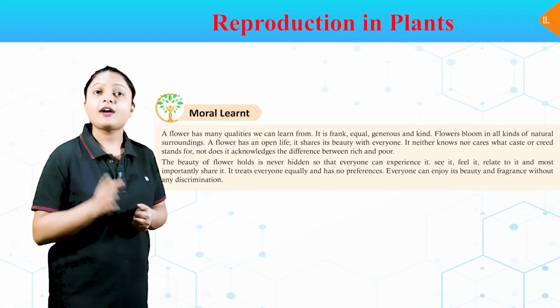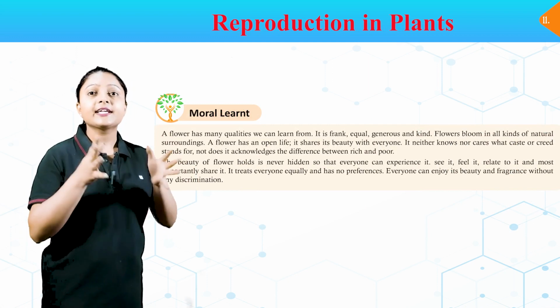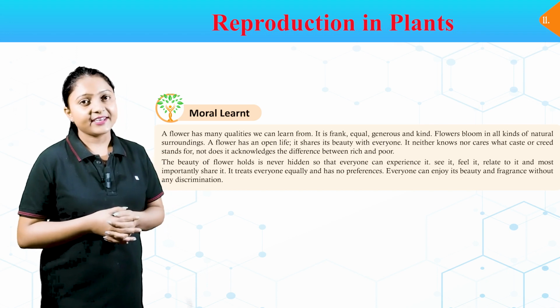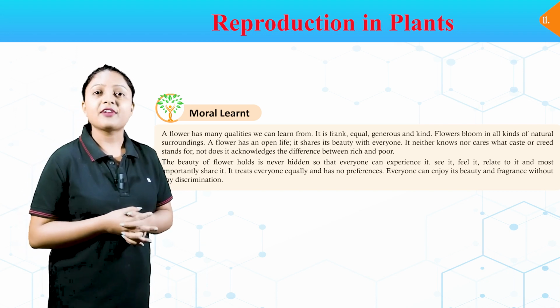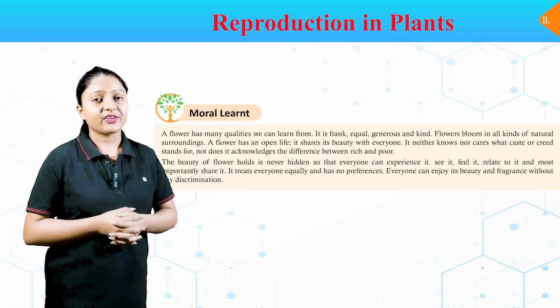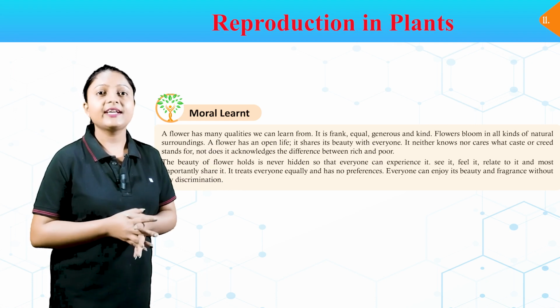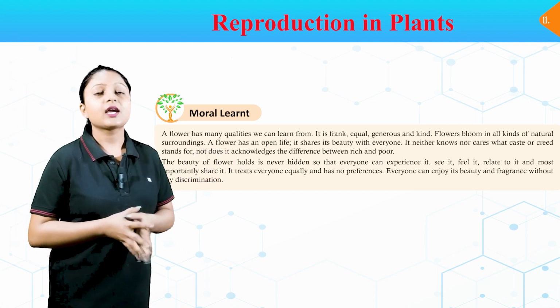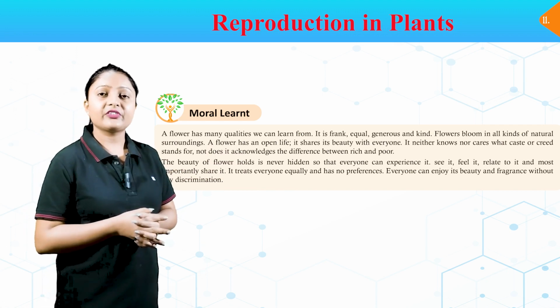Moral learned. A flower has many qualities we can learn from. It is frank, equal, generous and kind. Flowers bloom in all kinds of natural surroundings. A flower has an open life. It shares its beauty with everyone. It neither knows nor cares what caste or creed stands for, nor does it acknowledge the difference between rich and poor.